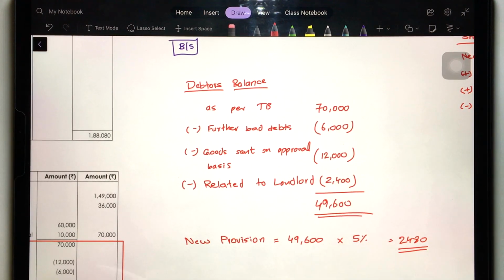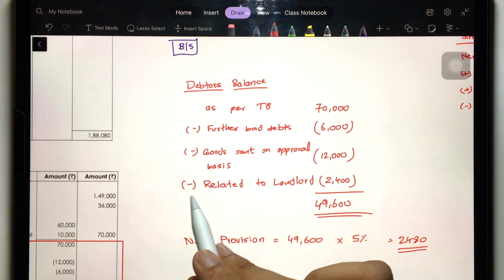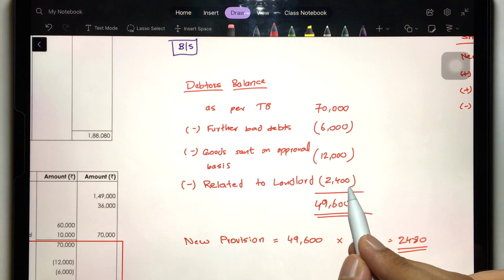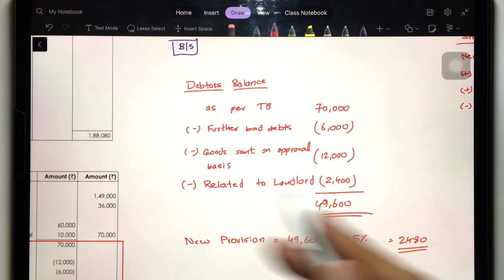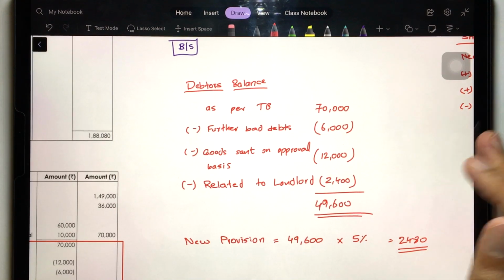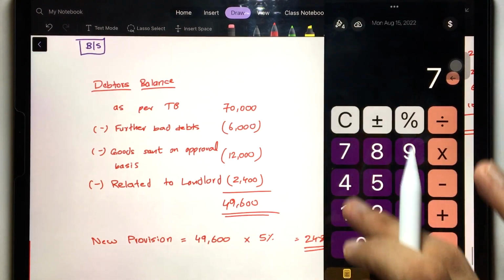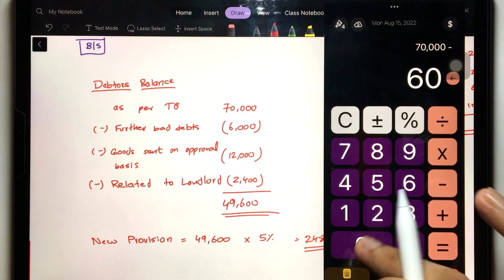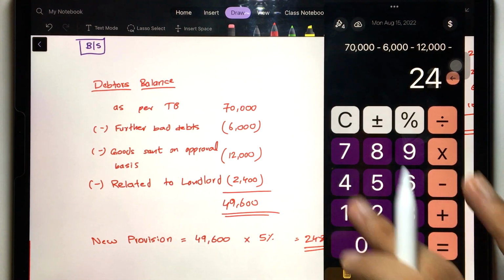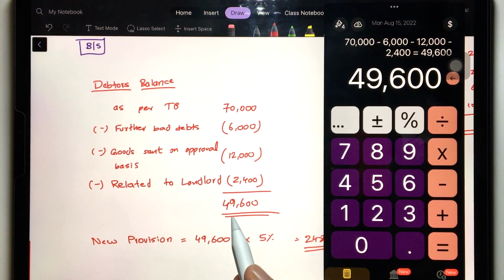That also you have to deduct. I showed you the journal entry and everything. And then whatever has happened related to landlord, that also you have to decrease, because that amount has been included in the debtors, right? 2,400. So you have to deduct that. So 70,000 minus 6,000 minus 12,000 minus 2,400 gives you 49,600.